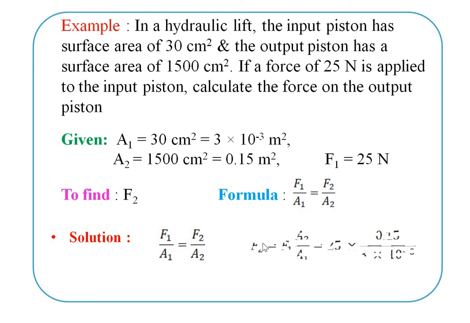Putting the values in the equation, taking the F2 term outside, F2 is equal to F1 into A2 divided by A1, that is 25 into 0.15 divided by 3 into 10 raised to minus 3. So with a simple calculation, we get the final answer: F2 is equal to 1250 Newton, because for force the SI unit is the Newton. So this is the 2 marks question. Very simple. Without a log table, we can solve this 2 marks example.